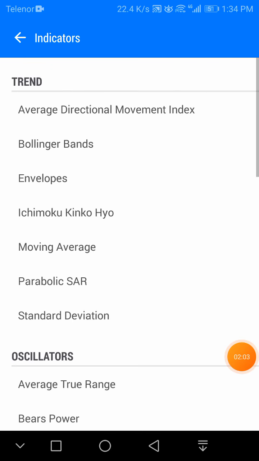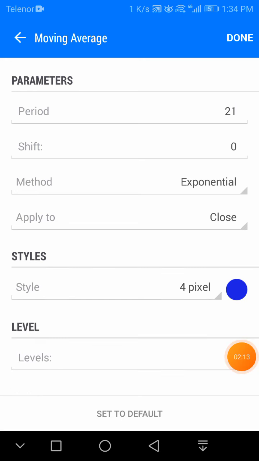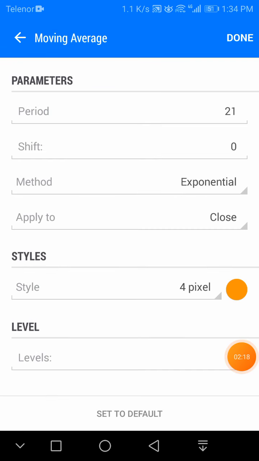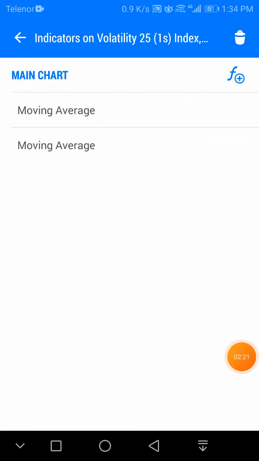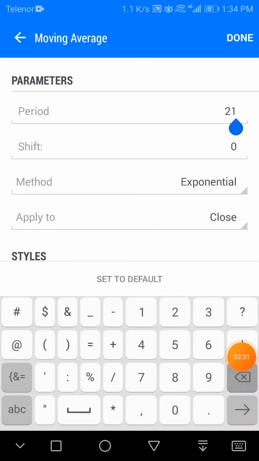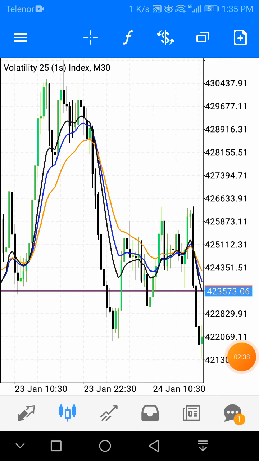Again, go and click on moving average. We just need to add one more moving average, with period 21, exponential. Set it up and simply click on done. Then click on moving average again and add 9. Choose any color you like, there is no recommendation, and right there your strategy is set up.